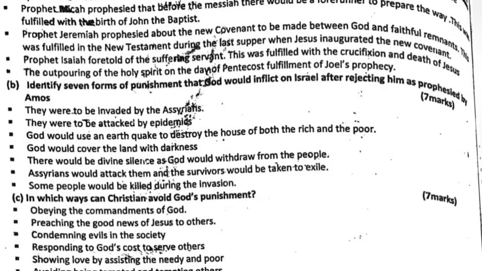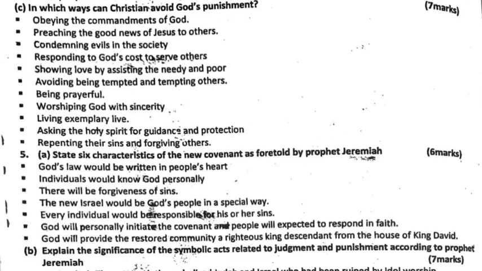Obeying the commandments of God, preaching the good news of Jesus to others, condemning evils in the society, responding to God's call to serve others, showing love by assisting the needy and the poor, avoiding being tempted and tempting others, being prayerful, worshipping God with sincerity, living an exemplary life, asking the Holy Spirit for guidance and protection, repenting their sins and forgiving others. Question 5a.